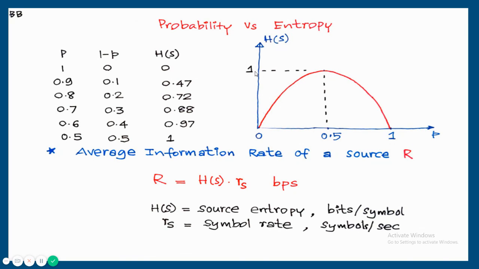Maximum entropy is log m to the base 2. If there are only two symbols, log of 2 to the base 2, that is equal to 1. When the messages are equally likely, entropy will be maximum. So against 0.5, we are getting maximum entropy. And the minimum entropy we get against 0 and 1.